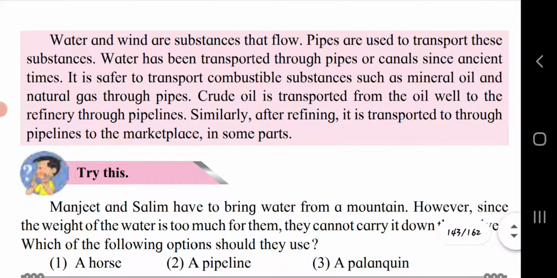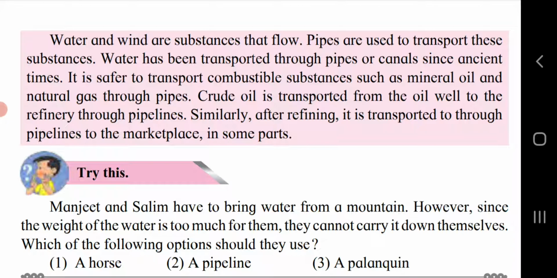Water and gas are substances that flow. Pipes are used to transport these substances. Water has been transported through pipes or canals since ancient times. It is safer to transport combustible substances such as mineral oil and natural gas through pipes. Crude oil is transported from the oil well to the refinery through pipelines. Similarly, after refining, it is transported through pipelines to the marketplace in some parts. So this is the way of transportation of material from one place to another.